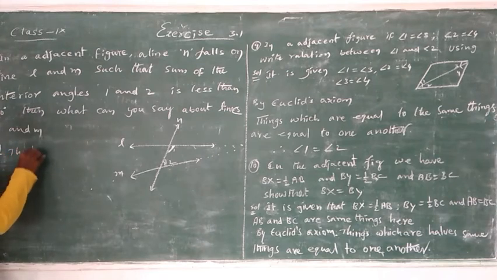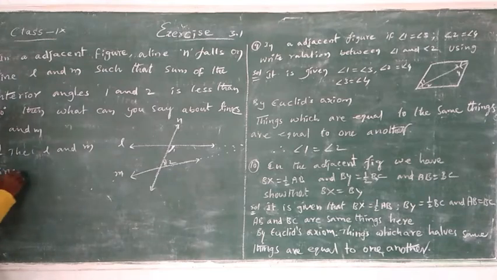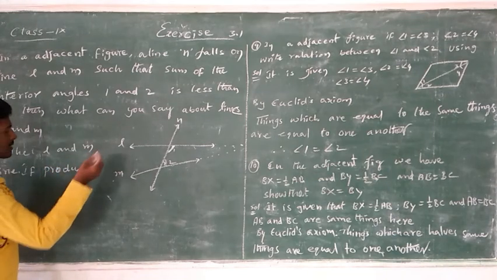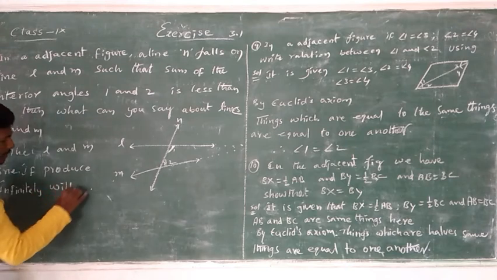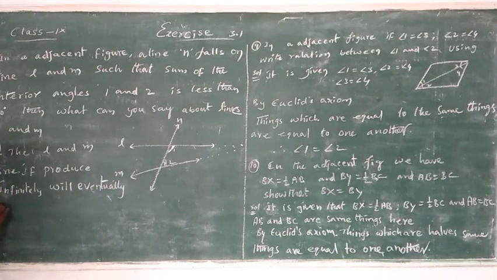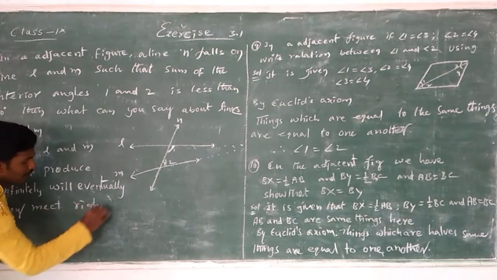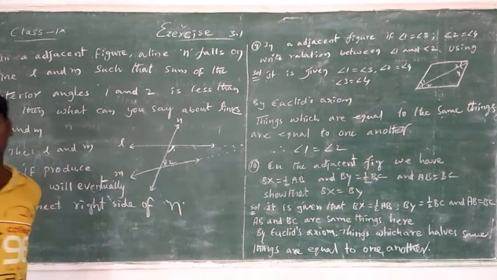The lines L and M, if produced infinitely, will eventually meet on the right side of line n.